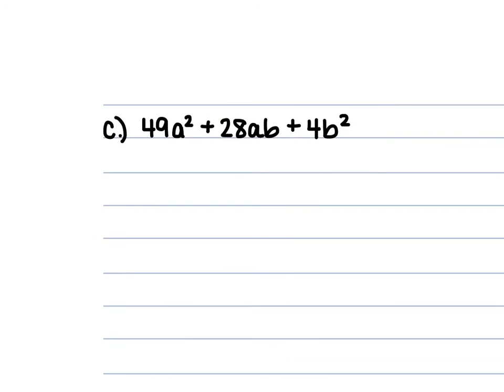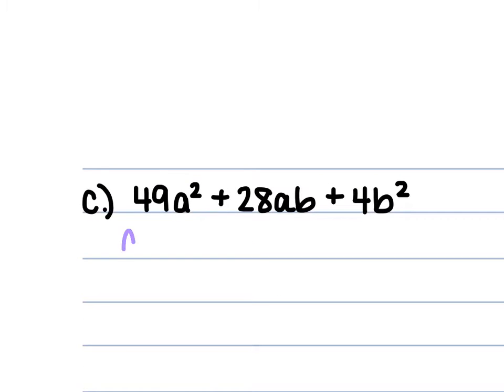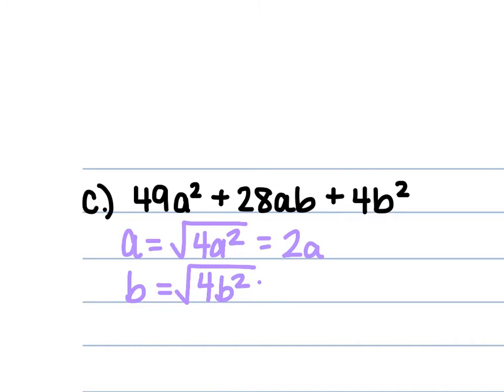If we look at our next example, C, we have 49a squared plus 28ab plus 4b squared. So find your a by doing the square root of the 49a squared, which is 2a. Find your b by doing the square root of the 4b squared, which is 2b.